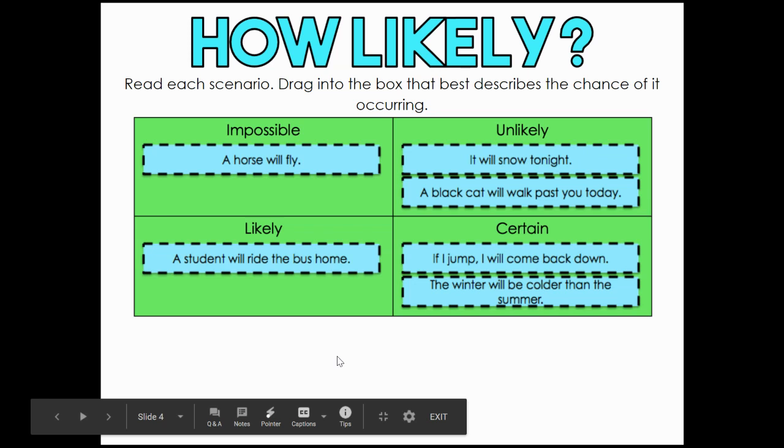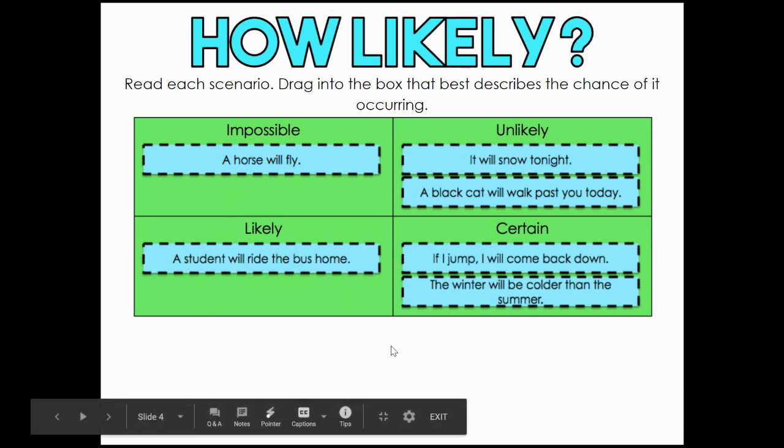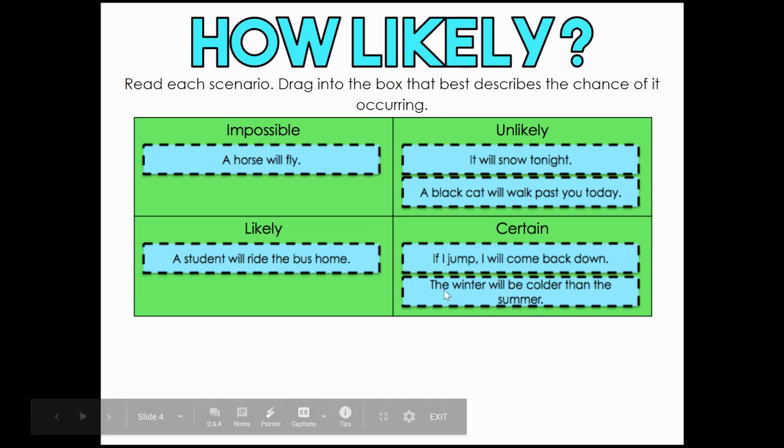For each scenario, I have dragged them into the box for you, and so let's read through these. It is impossible that a horse will fly. That's where that goes. It is likely that a student will ride the bus home. Not necessarily right now, but if we were in school, that would be likely. It is unlikely that it will snow tonight. Also unlikely that a black cat will walk past you today. Unless you live near a bunch of black cats, it's unlikely to happen. It's certain that if I jump, I will come back down. And it's certain that the winter will be colder than the summer.